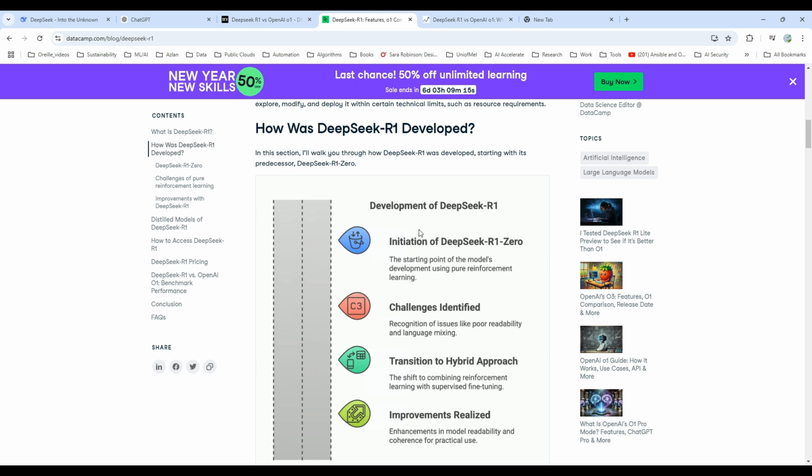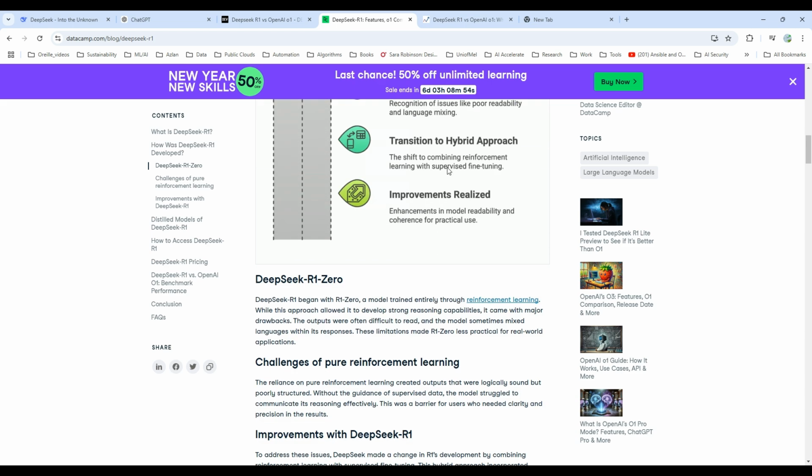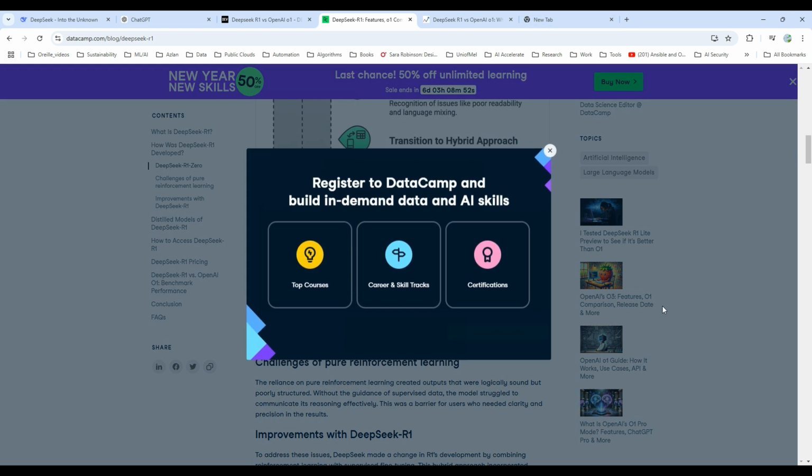The initiation of DeepSeek R1-Zero was using pure reinforcement learning. Then the challenges were identified, like poor readability and language mixing. Then there was a transition to a hybrid approach, which means a shift to combining reinforcement learning with supervised fine-tuning. Then improvements were realized in model reliability and coherence from practical use.